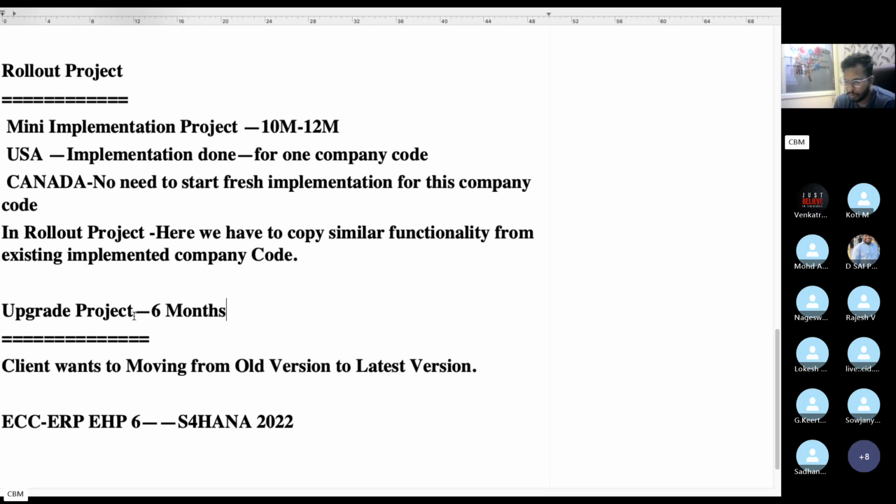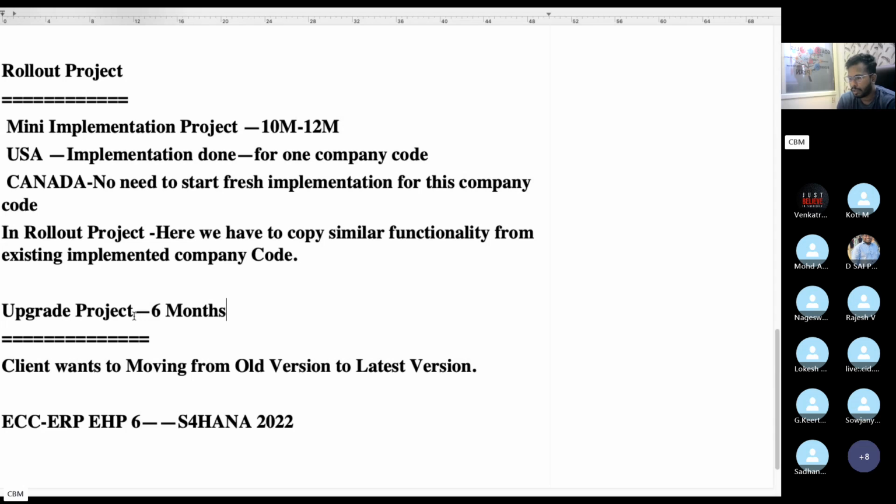Upgrade projects: we need to upgrade our software to grab the new functionality, new features, or for a smooth flow of the business. It is like 2G and 5G. Just check the difference: whatever features are in 5G were not there in 2G. Now we need to migrate from 2G to 5G on an immediate basis.